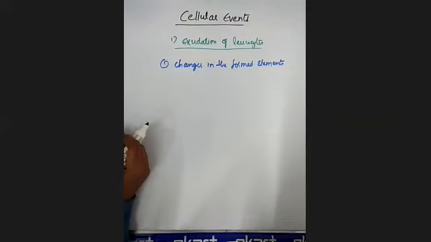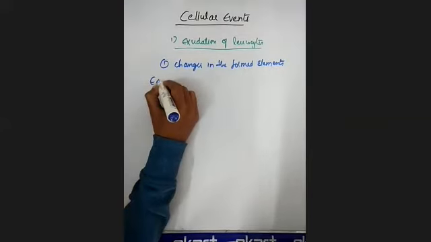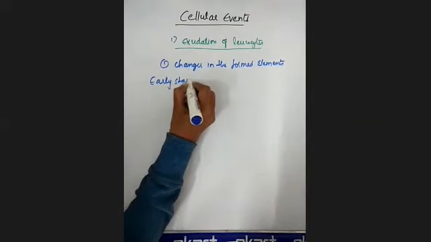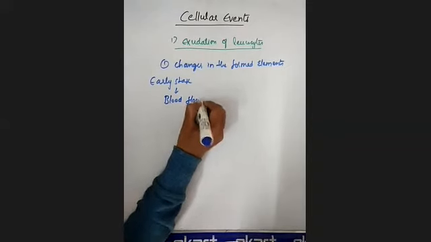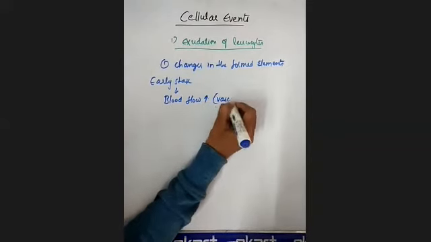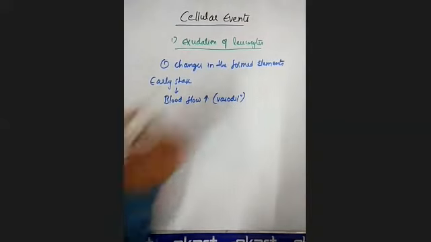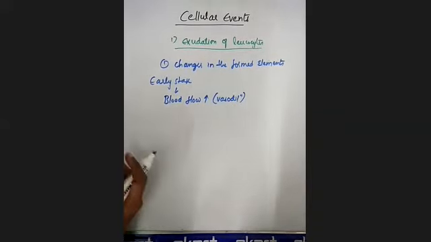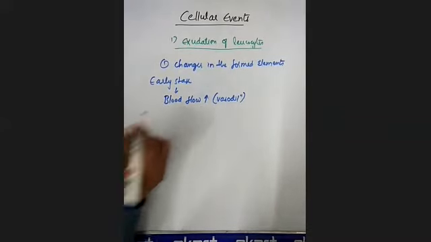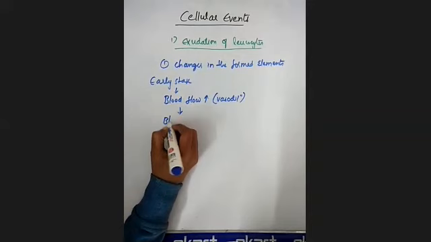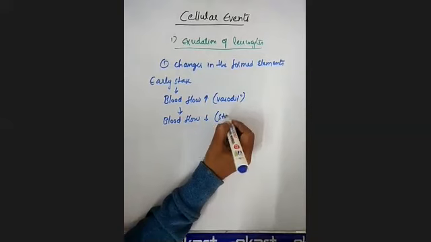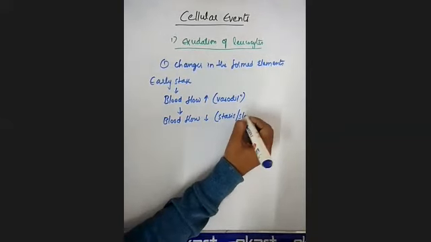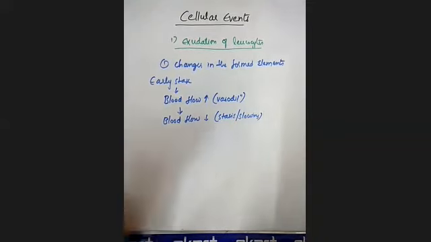That means, what happens in the early stage of inflammation? We had already seen that the blood flow is increased because of vasodilation. In the early stages of inflammation, the blood flow is increased because of vasodilation. Later on, the blood flow is decreased because of stasis, or slowing, which we had seen.